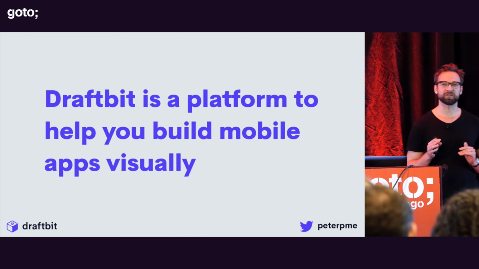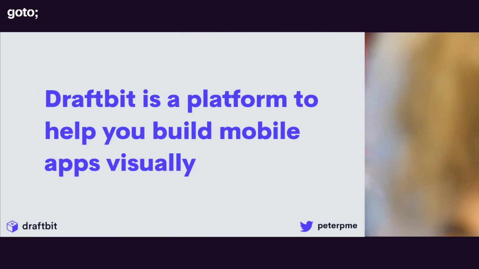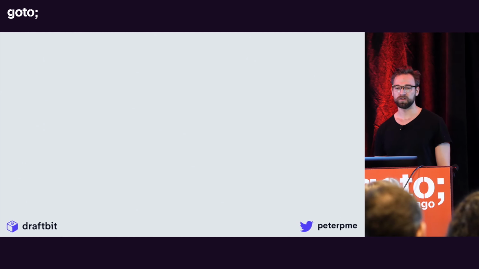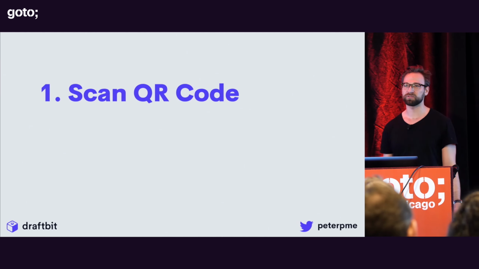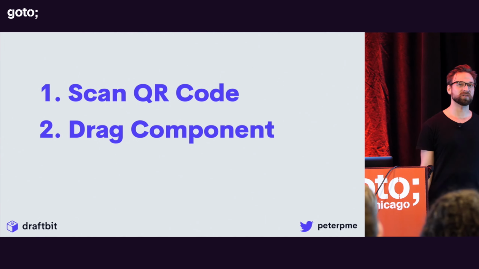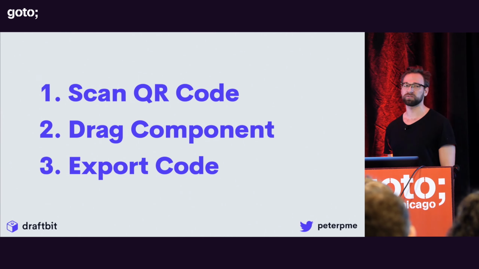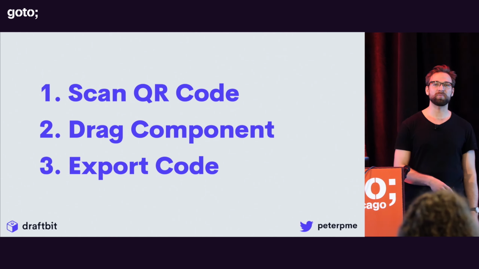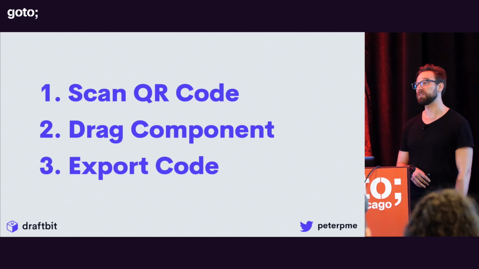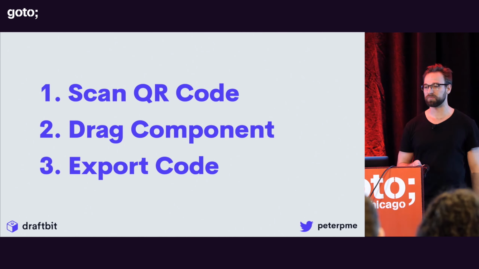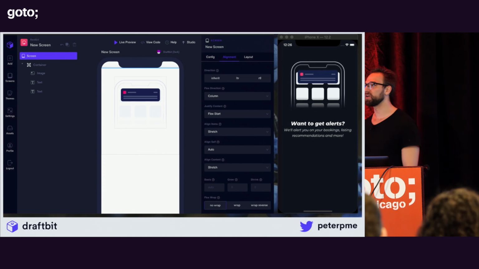So a little backstory. Draftbit is a way to build mobile apps visually, specifically Expo and React Native apps. And the process is simple. You scan a QR code, you drag some components over, and you export that code. So we give you access to all the source code, right? We build on top of the React Native and Expo infrastructure and ecosystem to just make it all one step easier. And we do that by putting it in the browser.